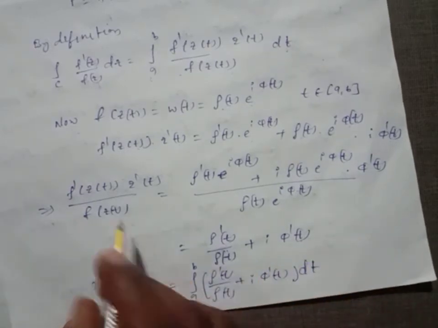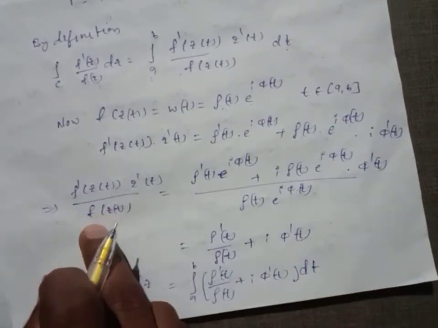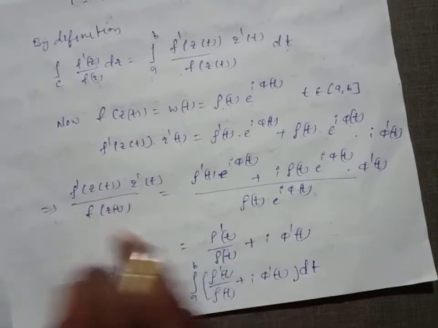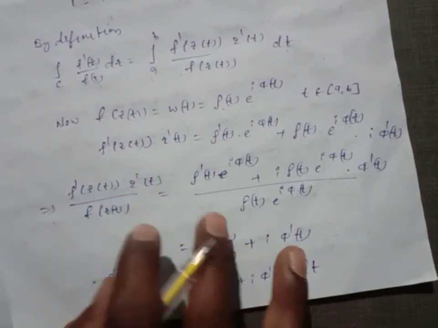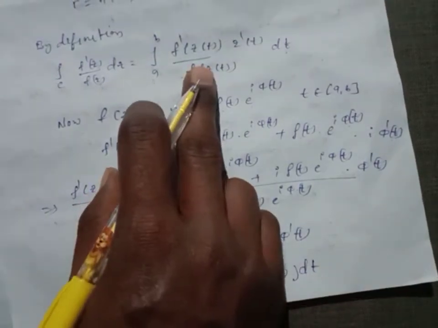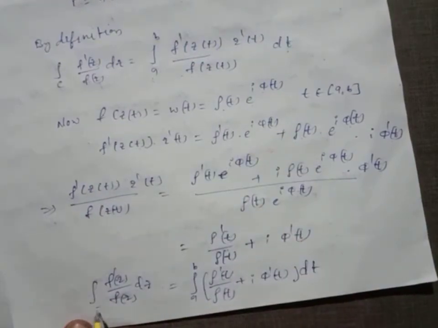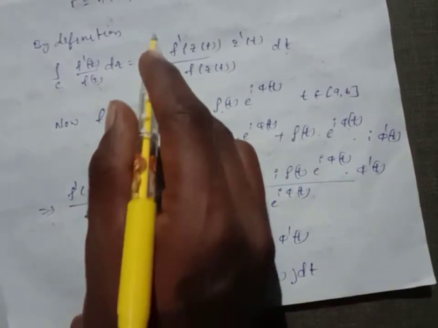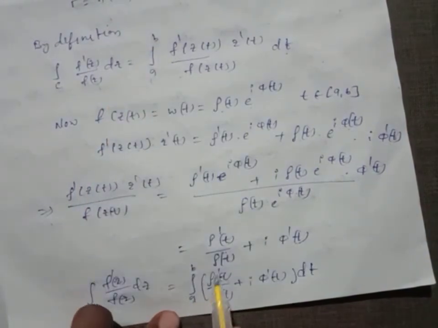Substituting this value in the equation, we get the integral over C of f dash of z by f of z dz equal to the integral from a to b of rho dash of t by rho of t plus i into phi dash of t into dt.